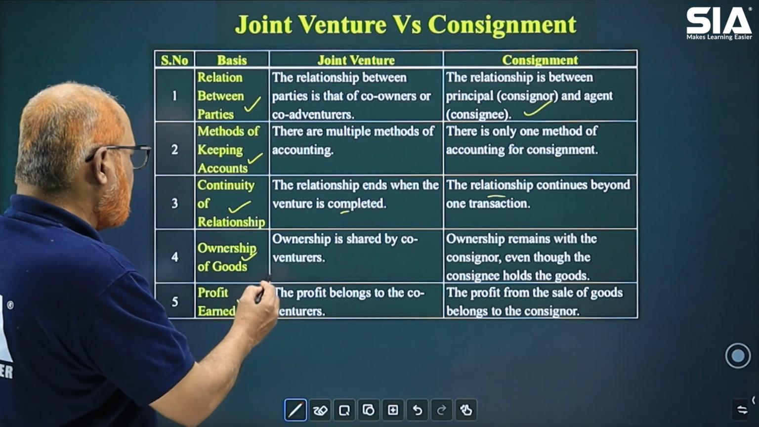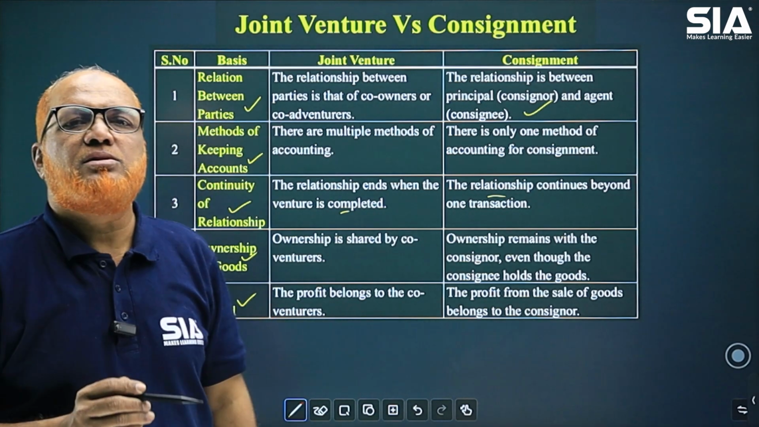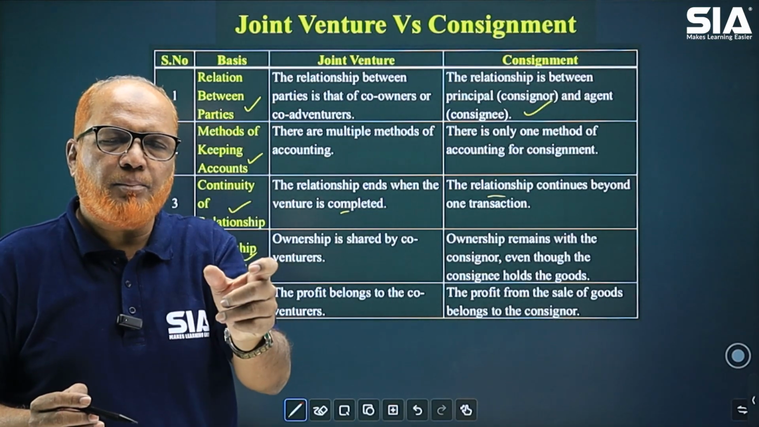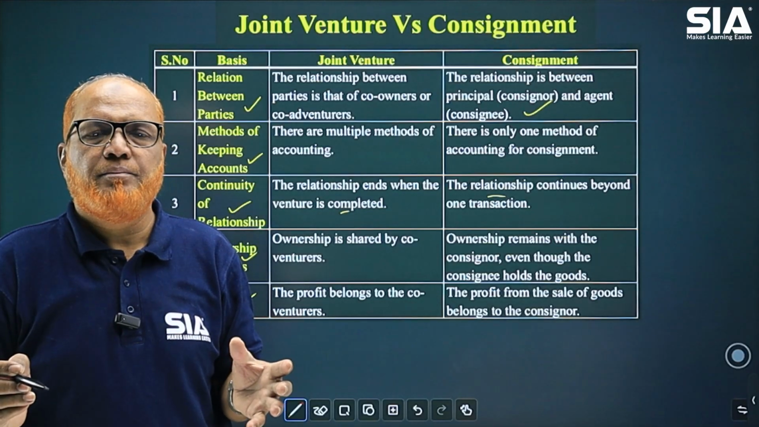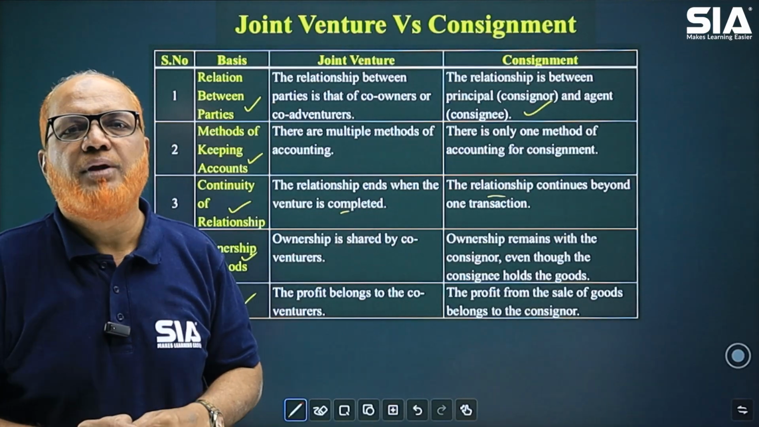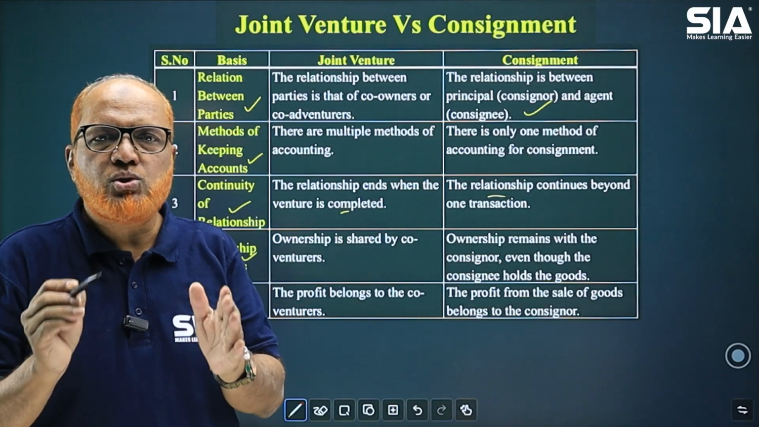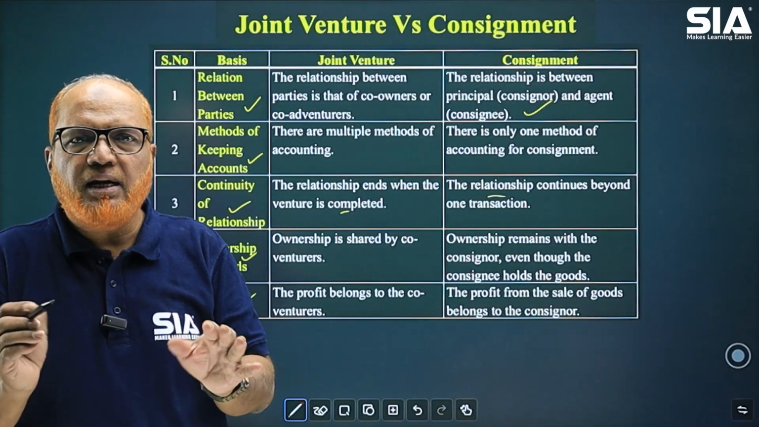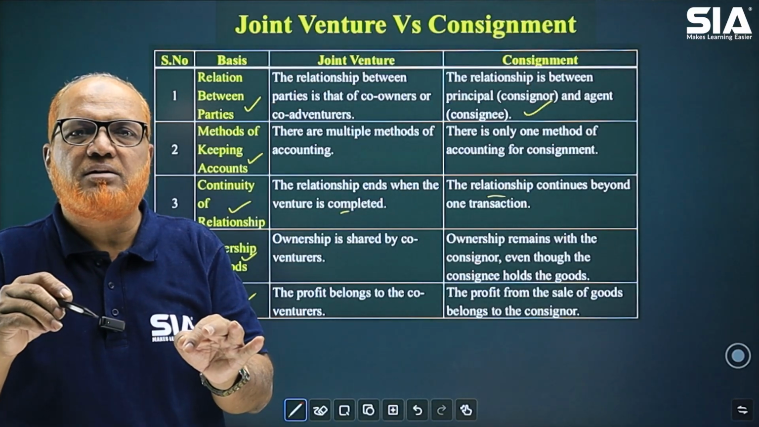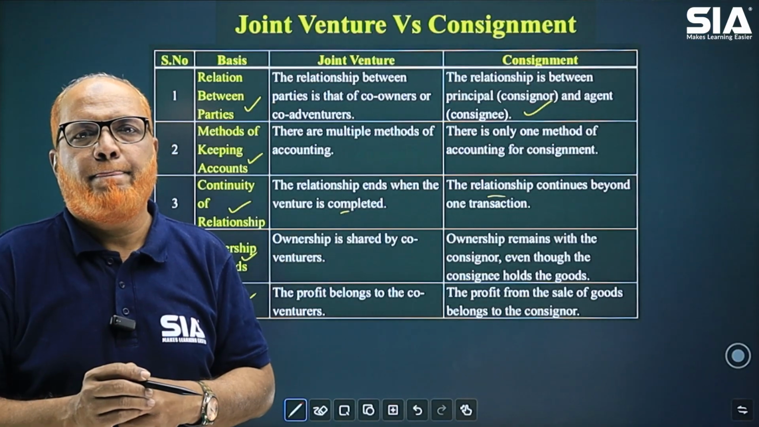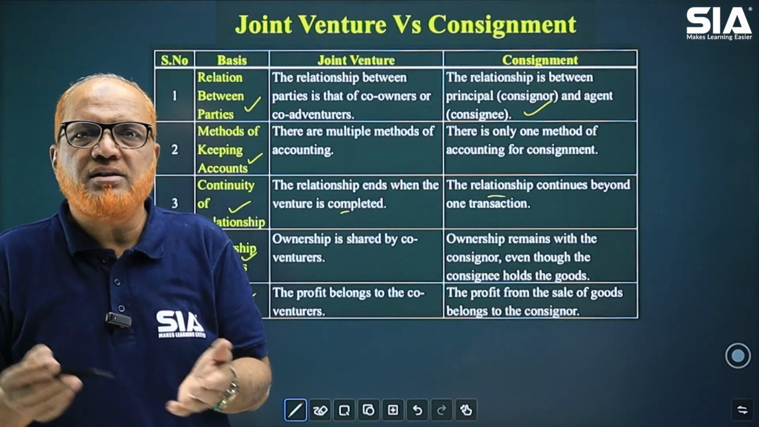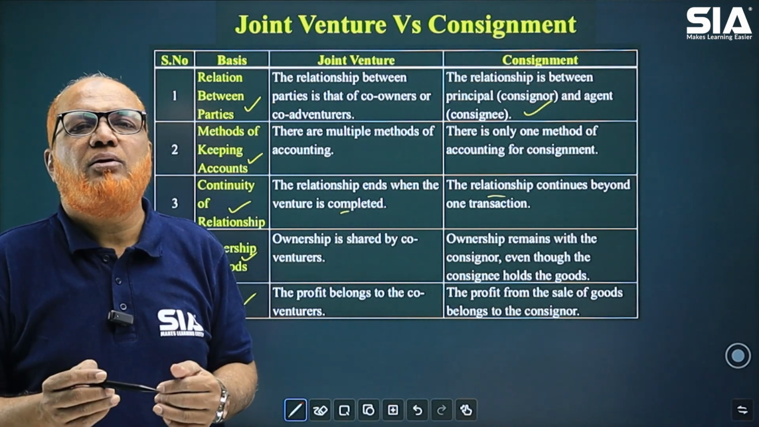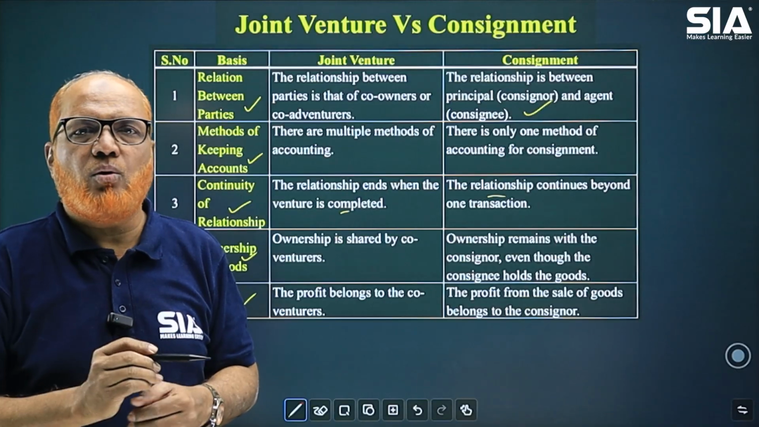Next is profit earned. The profit belongs to the co-venturers. The co-venturers will calculate the profit and share the profit. Whereas in case of consignment, the profit on consignment solely belongs to the consignor. The consignee will not get any profit from consignment. They will get the commission because they are acting on behalf of consignor. So consignee will not get the profit. All profit will go to the consignor only.